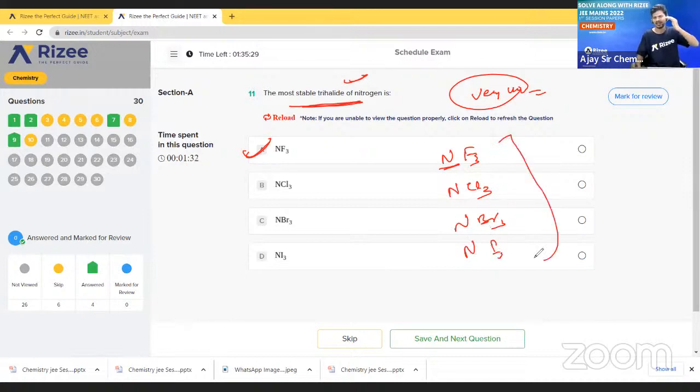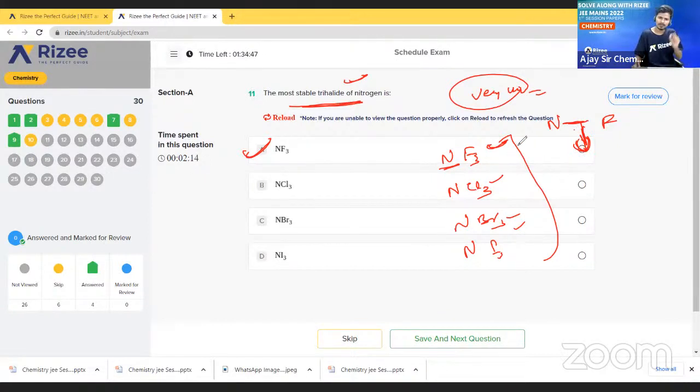So why are these trihalides less stable? Nitrogen is a very small atom, but all the halides are bigger atoms. When atoms are of the same size, overlapping is very good. But all these halides have a very big atomic size and bond length also. Like nitrogen and fluorine, this is a very weak bond.